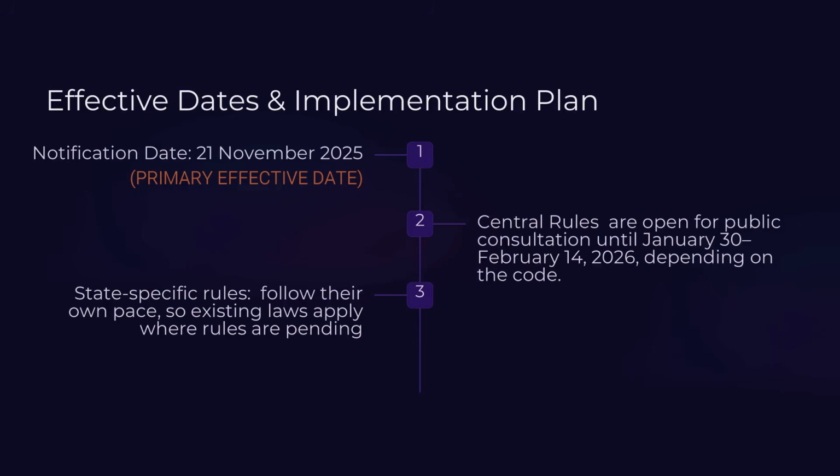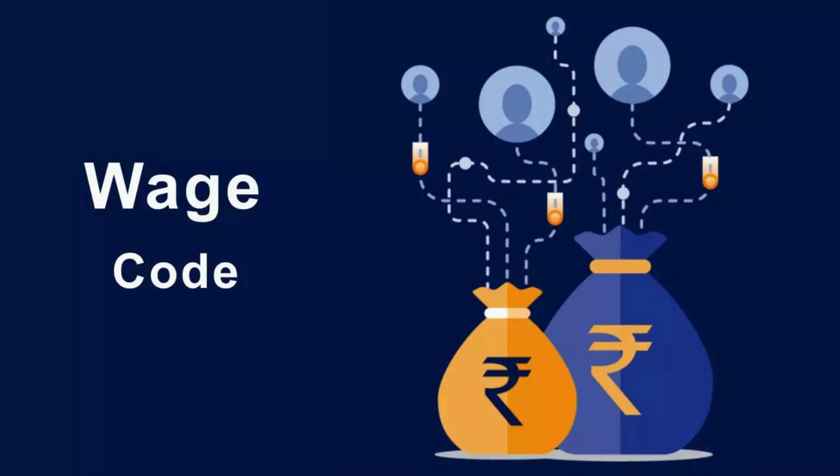The labor codes are officially notified from 21st November 2025. However, the detailed rules are still being finalized. Central rules are open for public consultation until early 2026. States will notify their own rules at their own pace. So companies must closely track state notifications. In this video, we will talk about the Code on Wages.